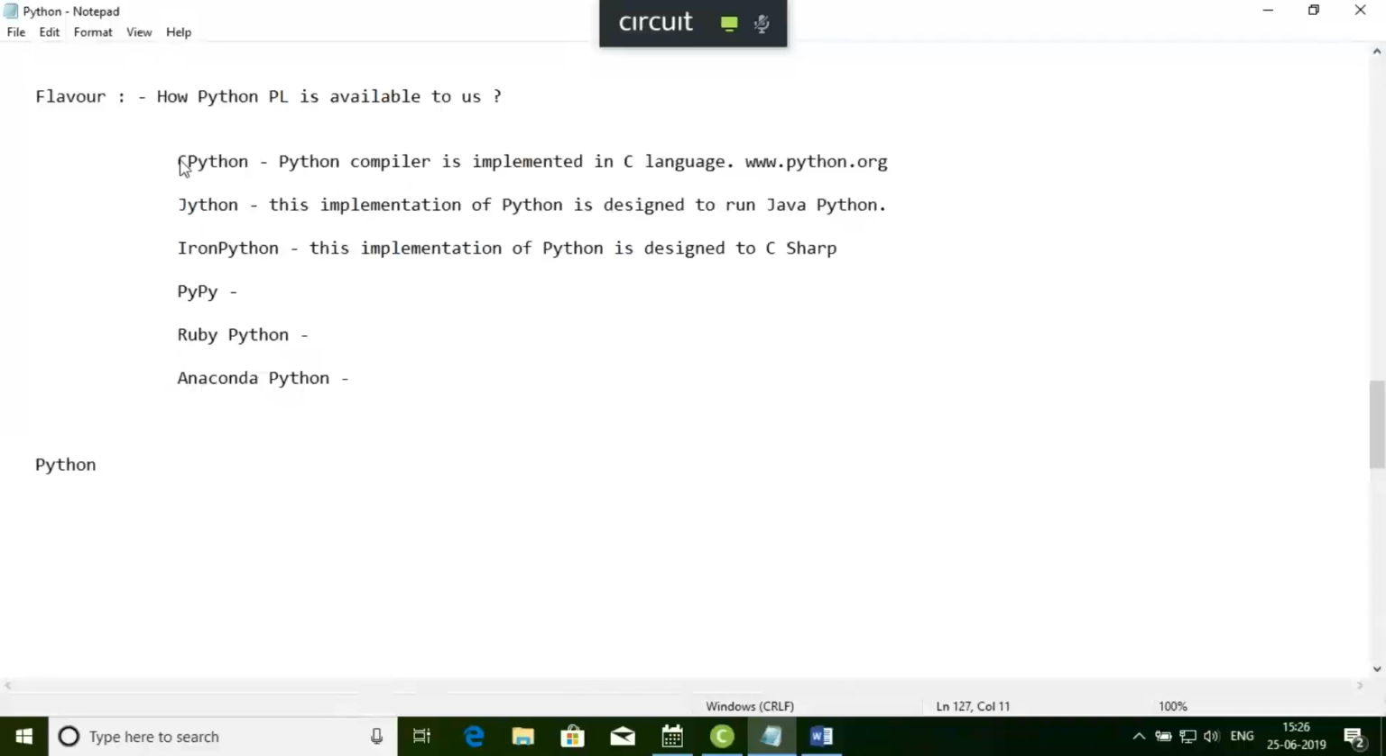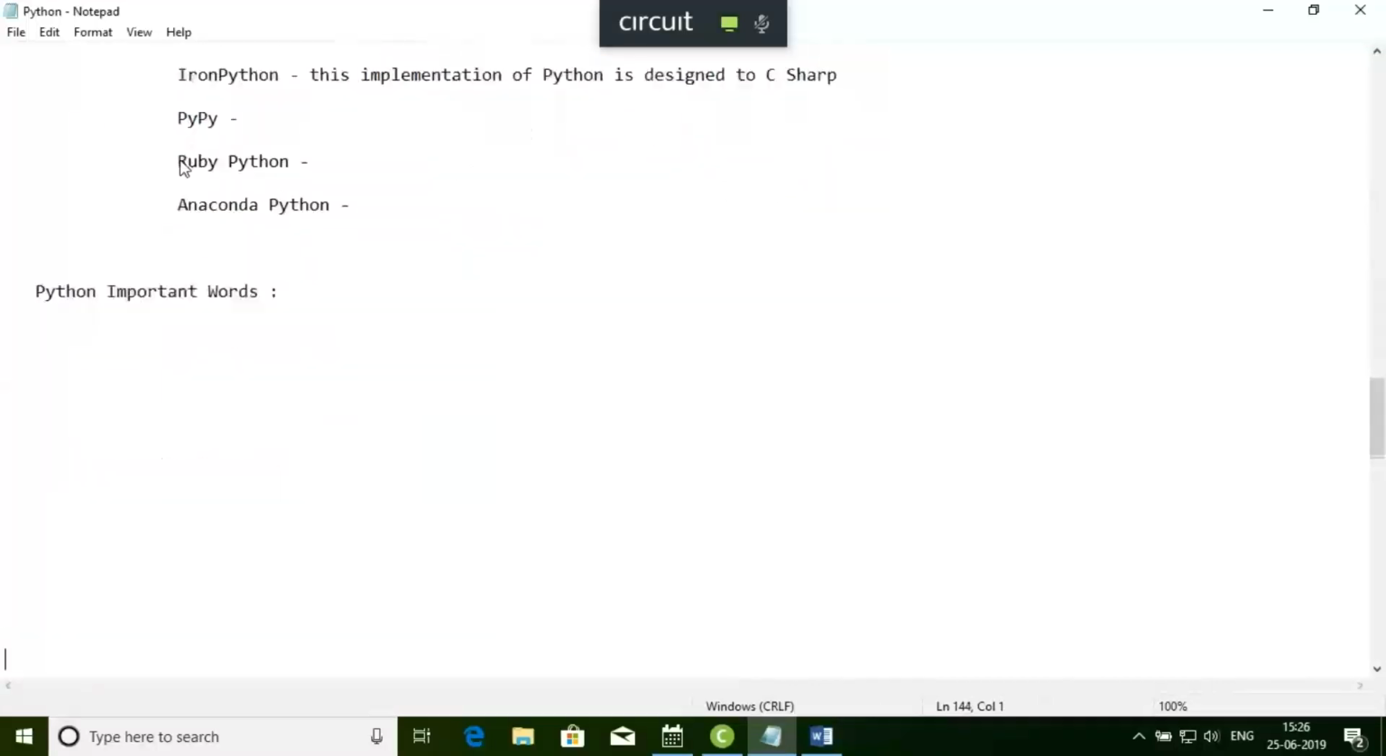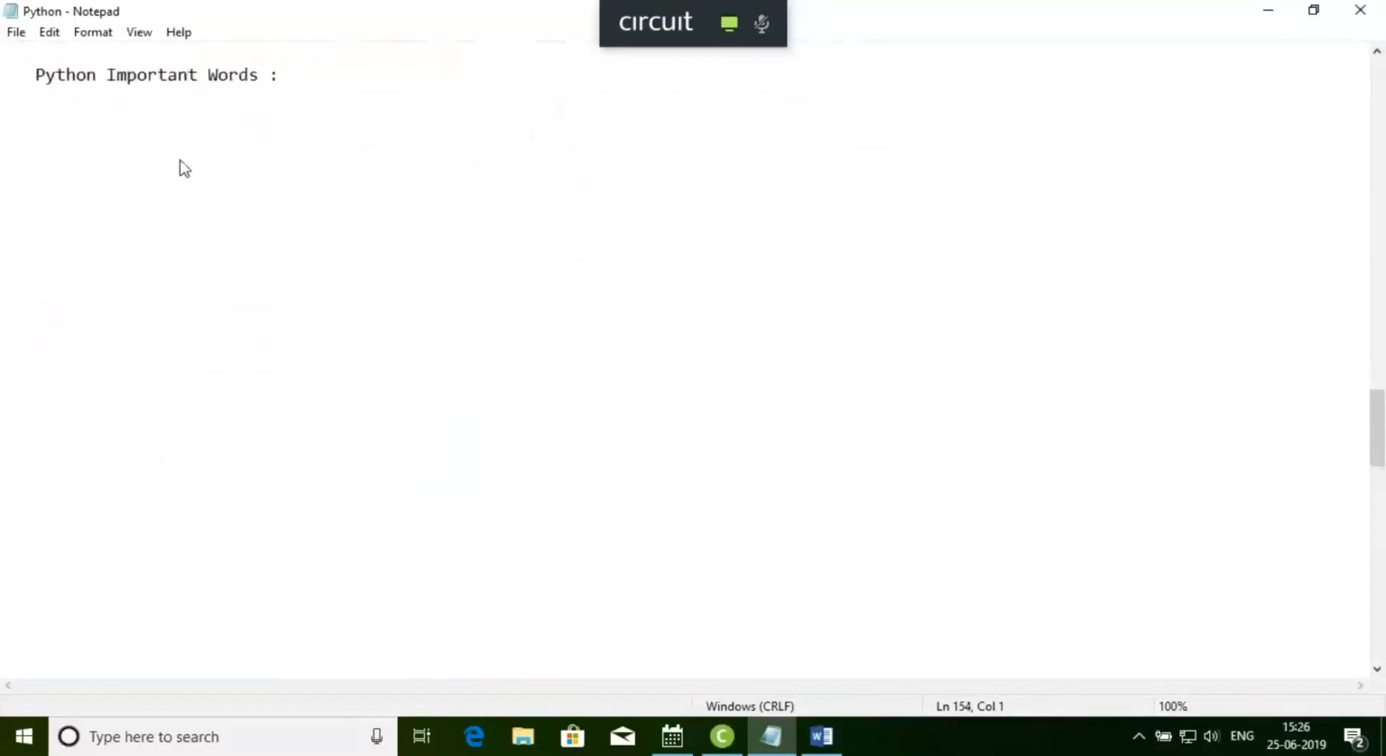Some Python buzzwords, or some important words. They have given some important words. So before going further, let us go into some more details on this Python programming language.